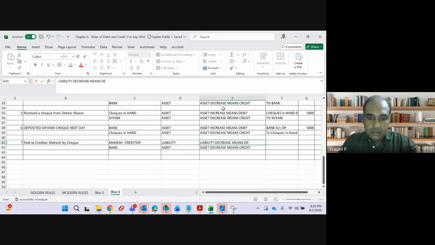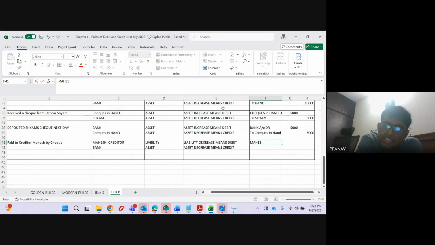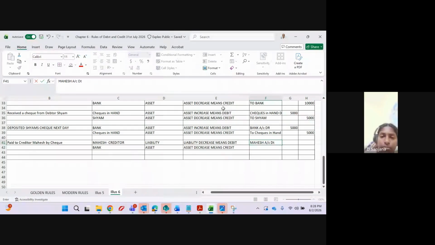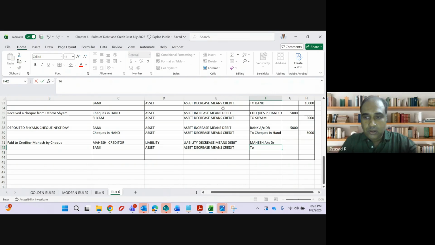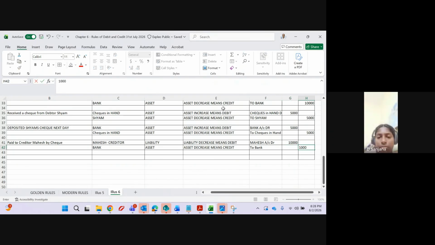Accounting entry, guys: Mahesh account debit to bank account. What is the amount? 10,000 and 10,000.